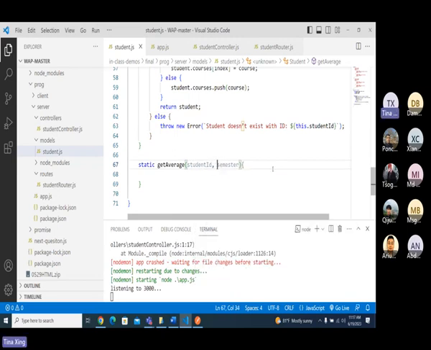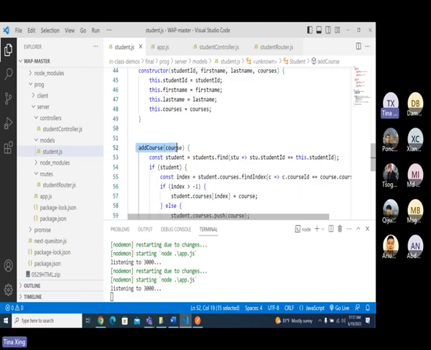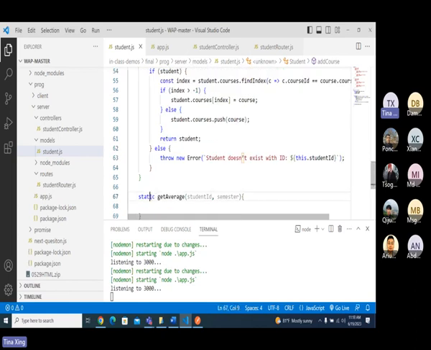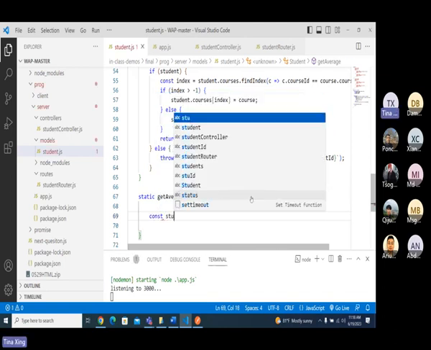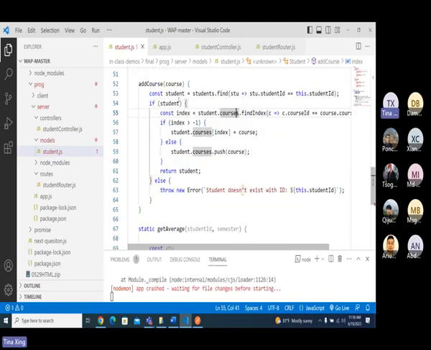Student ID here, okay? We have to get a student ID, right? Then filter. If you don't want to have a static, just do it the same way as this one. And if you want to use static, you have to pass student ID and semester here. You got it? Okay, so first thing, we have to filter if we have a student. Take a look at it here. First, we have to get a student, right?